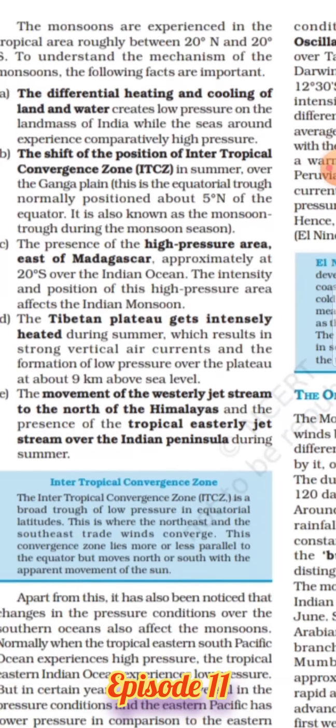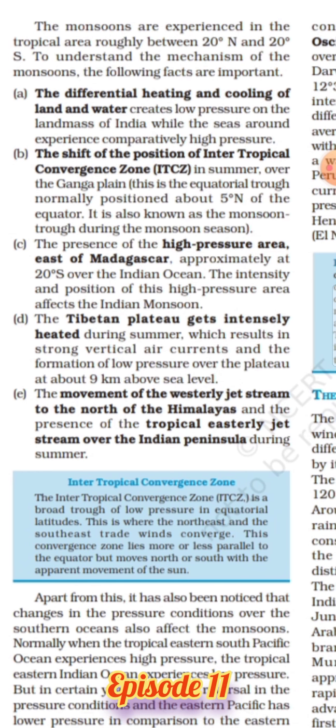Now let us discuss the mechanism of monsoon. What are the factors which work behind the mechanism of monsoon? Basically, monsoons are experienced in the tropical areas roughly between 20° north and 20° south of the equator. To understand the mechanism of monsoon, 5 facts work behind it, that we will learn and understand with the help of diagrams and maps.